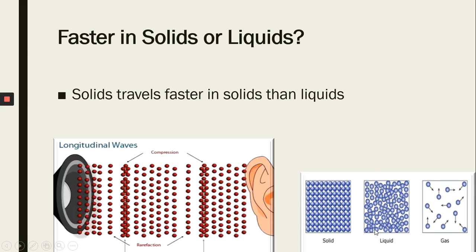In liquids, the intermolecular space, or the space between two particles, is greater than in solids, and it is greatest in the case of gases. All the particles or atoms of gases are very far apart from each other. So sound travels fastest in solids, faster in liquids, and slowest in gases.